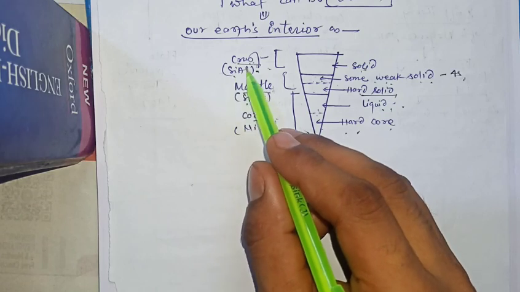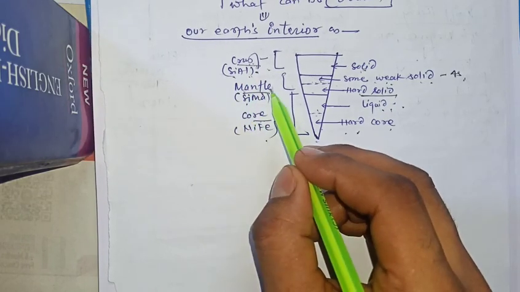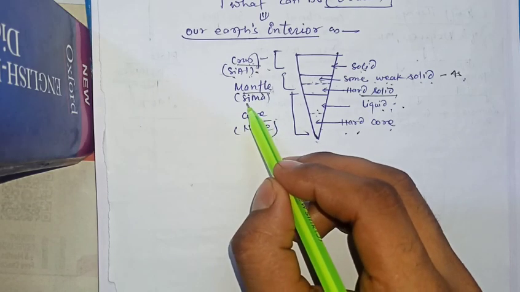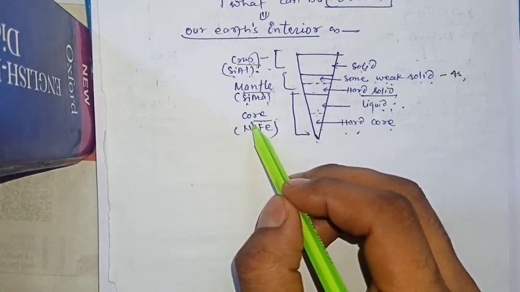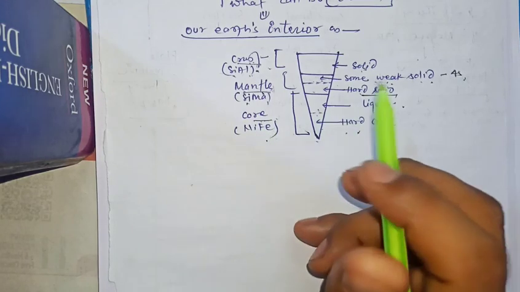Crust is made up of silica and aluminum. Mantle is made up of silica and magnesium. Core is mainly made up of nickel and iron.